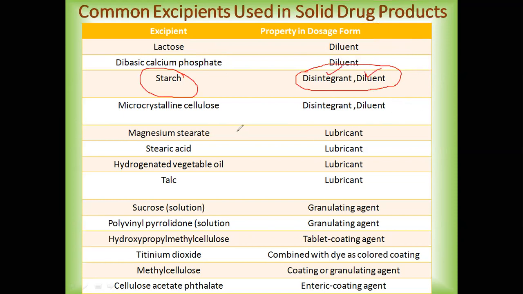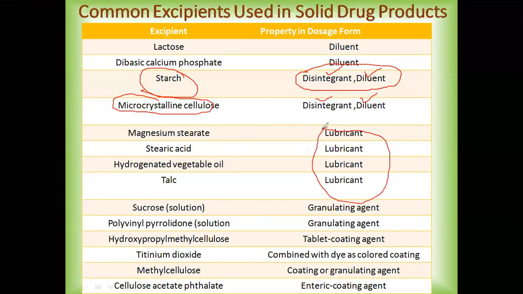Then we have another example from the category of starch itself or from the category of cellulose, that is microcrystalline cellulose, MCC, which again can be used as a disintegrant or diluent. Then the other types of excipients mainly used in solid dosage drug products include a class called lubricants.